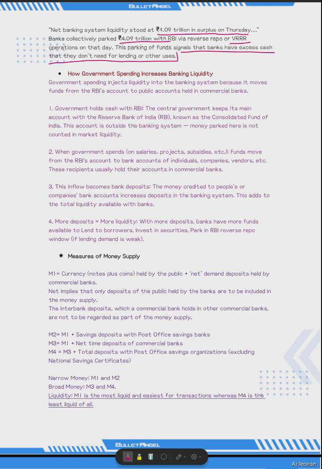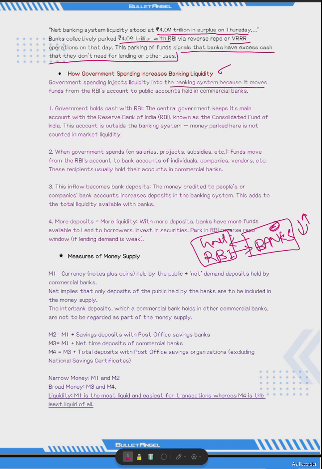So one more question that may come to your mind is how government spending increases the liquidity. You know that there is the RBI, then there is the banking system, there are banks, and the government also keeps funds with the RBI. So the funds which are with the banks are banking liquidity. When the RBI takes that fund, the banking liquidity will come down. Whereas when the RBI injects funds into the banks, the banking liquidity will go up. This is the common explanation. So government spending injects liquidity into the banking system because it moves from the RBI's account to the public account held with the commercial bank.